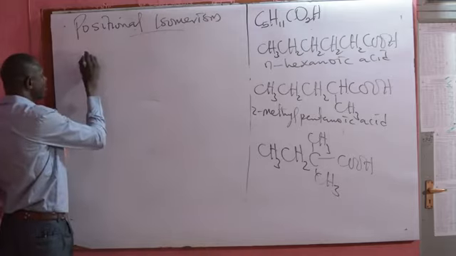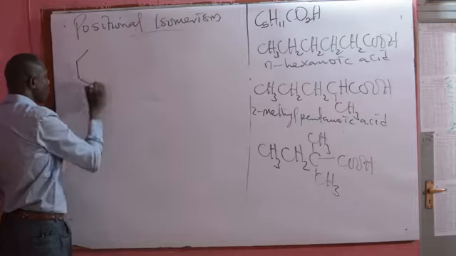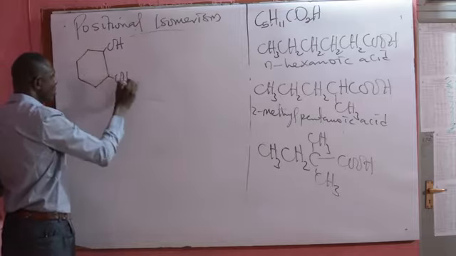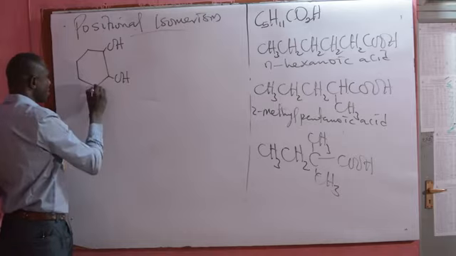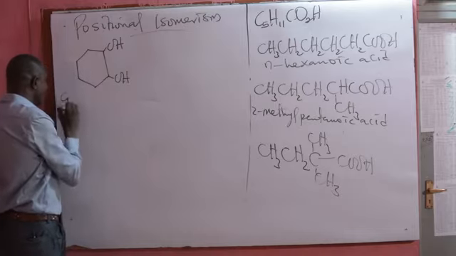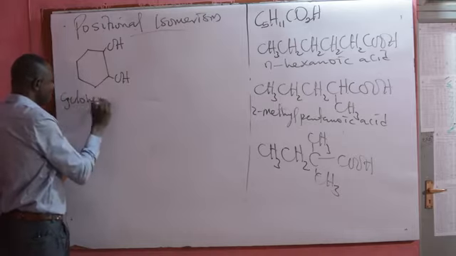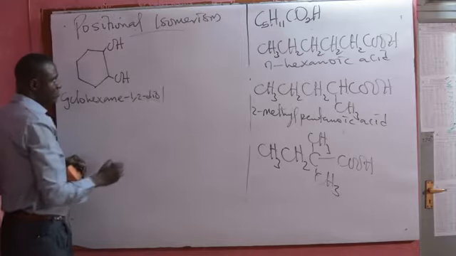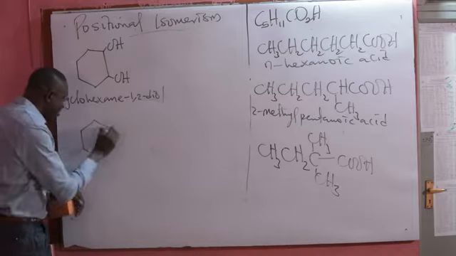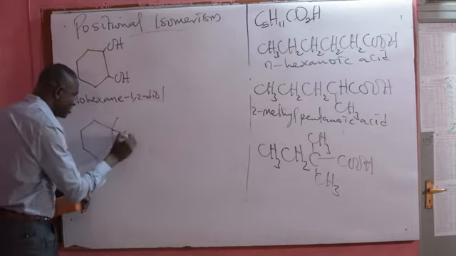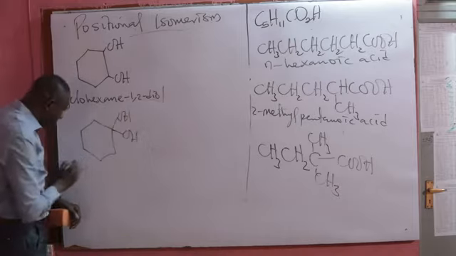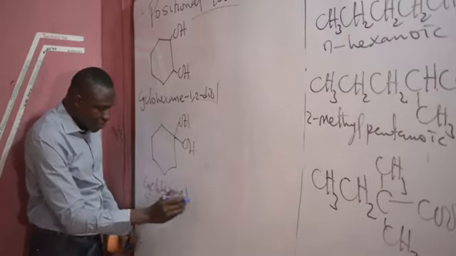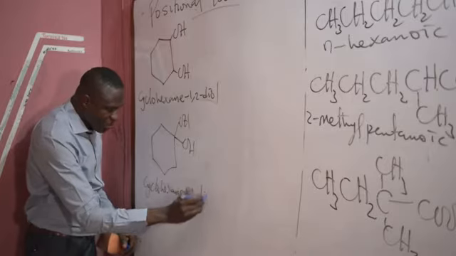You have something of this nature. OH, OH, okay. This is cyclohexane-1,2-diol. A positional isomer to that can be something of this nature. This is cyclohexane-1,1-diol.